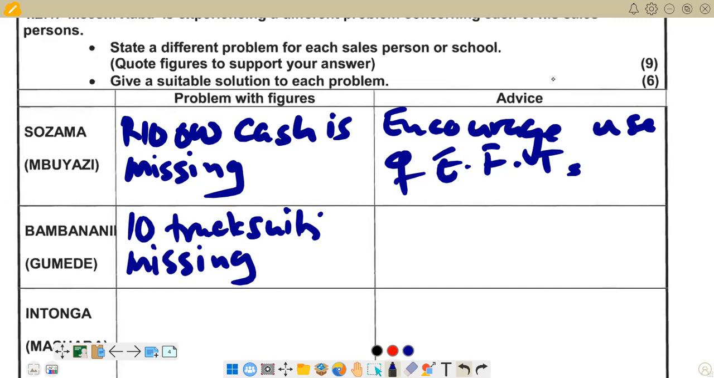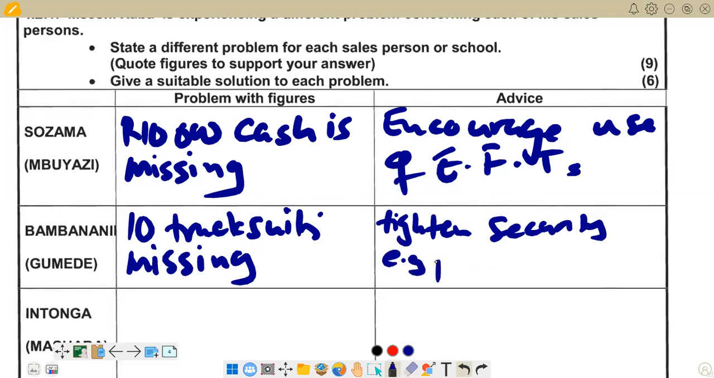We can increase the security, because the reason might be that these tracksuits are being stolen. So we can tighten security, e.g. putting some CCTVs. Putting CCTV can be a solution to that problem. So this is what we have in terms of the second one.